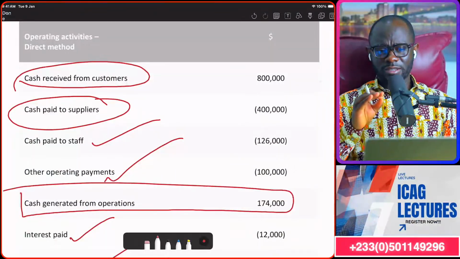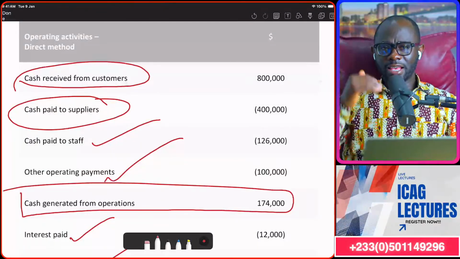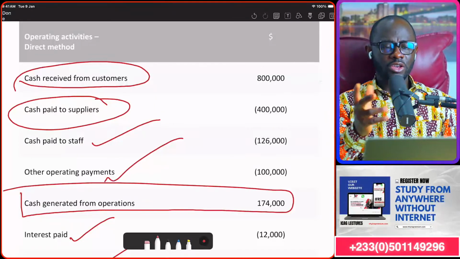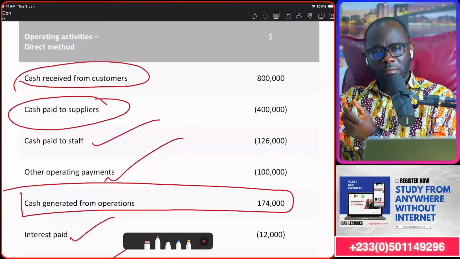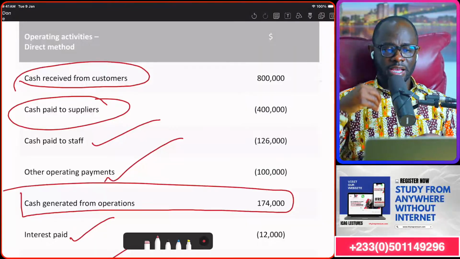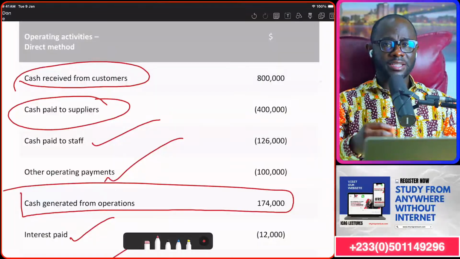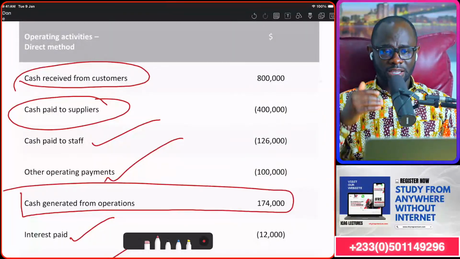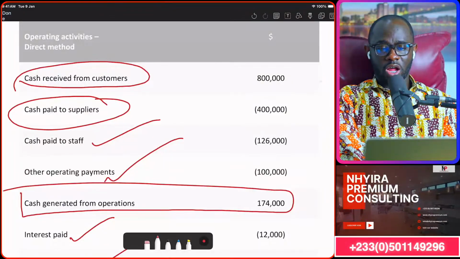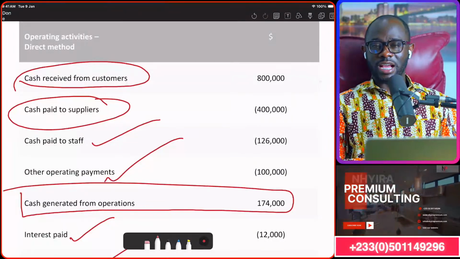And the reason why this method of cash flow preparation is important and you must know about it is that it takes you back to accounting 101, preparation of the control accounts, and how you can derive the figures of the money that was paid to customers, the money that was received from customers, the money that we paid to our suppliers, and also the operating expenses that have been incurred by the entity for the year ended under review. So this is taking us back home to accounting 101 for us to get some fundamental understanding when it comes to dealing with the cash flow statement.